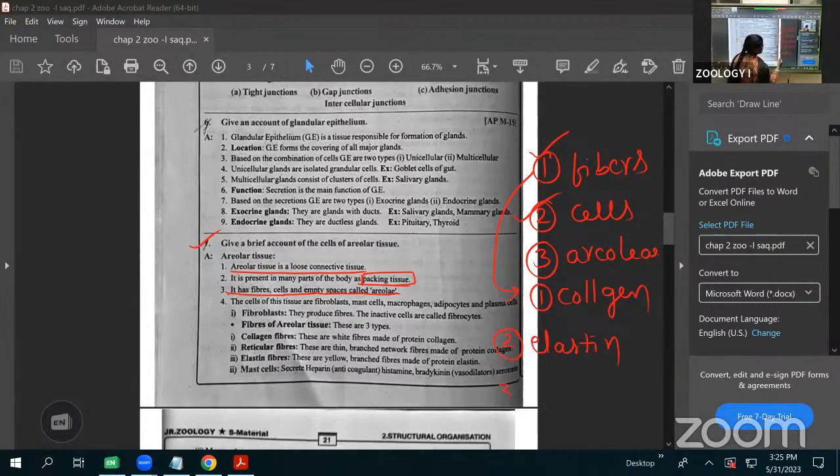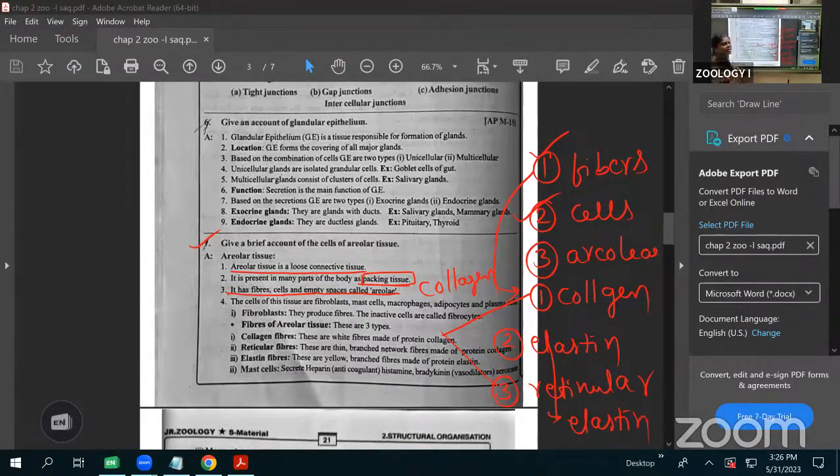Third is the reticular fibers. The reticular fibers and the collagen fibers, both of them are made up of the collagen protein. That's why they are white in color. Next is one more fiber that we call the elastin fibers. Elastin fibers are made up of the elastin protein.